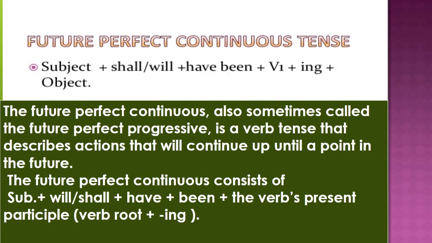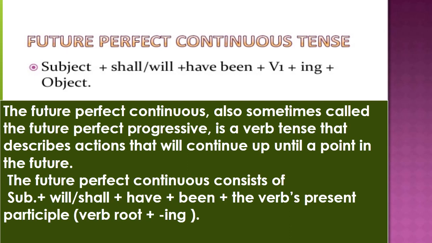Now, next is future perfect continuous tense. The structure of this tense is subject plus shall or will plus have been plus ing form of the verb plus object. Future perfect continuous tense is actually used to denote an action that will have been going on at or before some point of time in future.